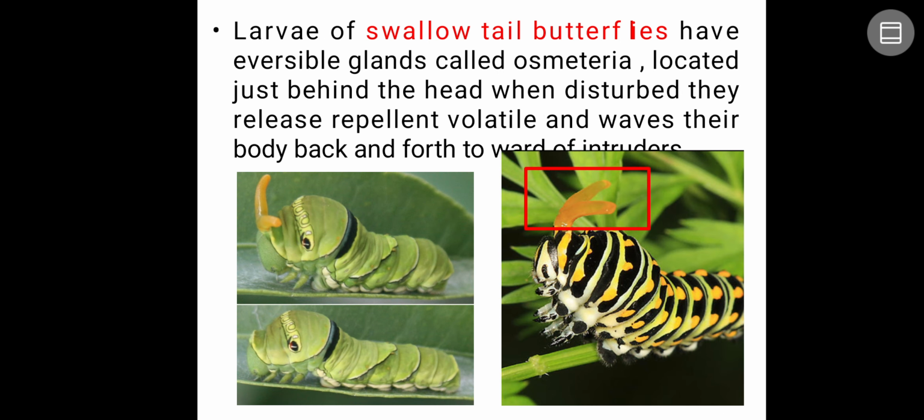Next, some insects, like the larva of the swallowtail butterfly, have a reversible gland called the osmeterium. In the first picture you can see it at the bottom side. In the resting stage you can't see the osmeterium, but if it is disturbed by natural enemies or anything, it is going to evert the osmeterium, which is just behind the head. When disturbed, they release a repellent volatile and wave their body back and forth.